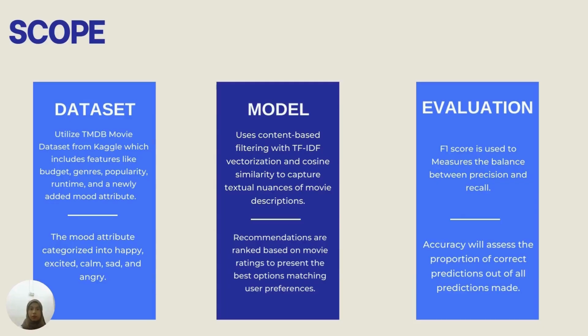Hello, my name is NURUL Nabilah. Now I will be presenting about the scope of the movie recommendation system. So the first one is about the dataset. The dataset that we use for this system is actually the IMDB movie dataset from Kaggle and it has various features such as budget, runtime, keyword, genre, and we also have added a new attribute which is mood that can be categorized into 5 different emotions. The first one is happy, calm, sad, and also angry and excited.